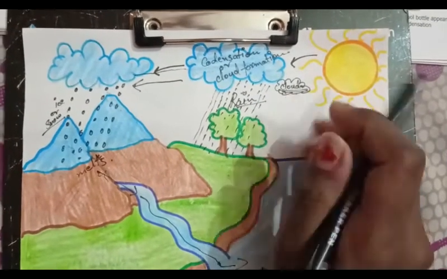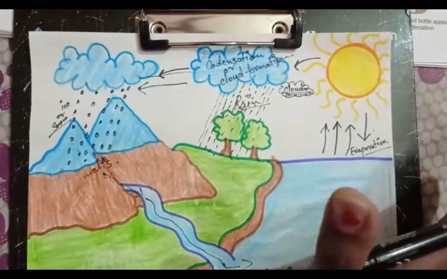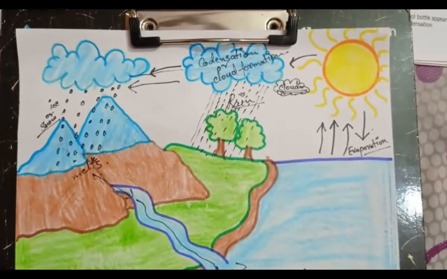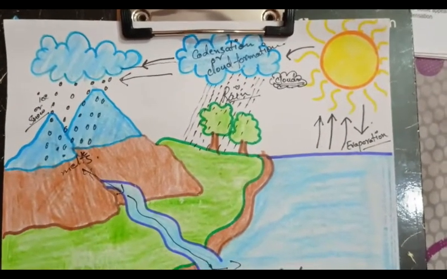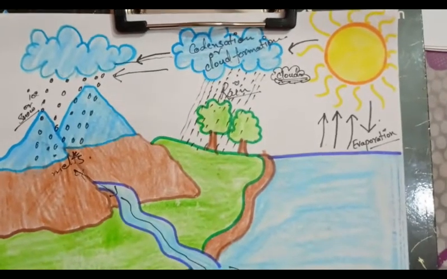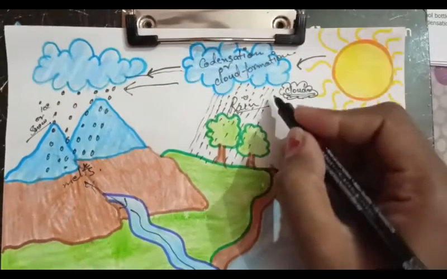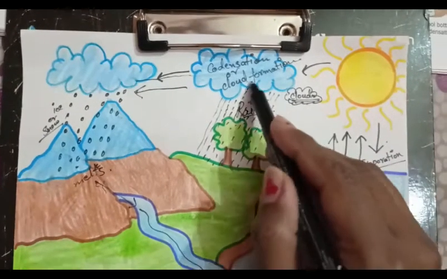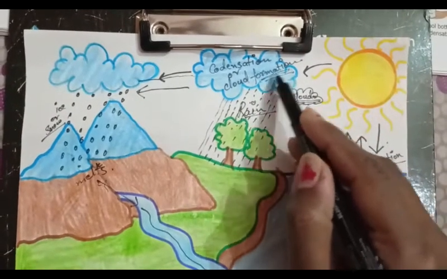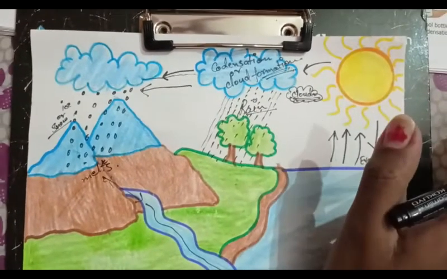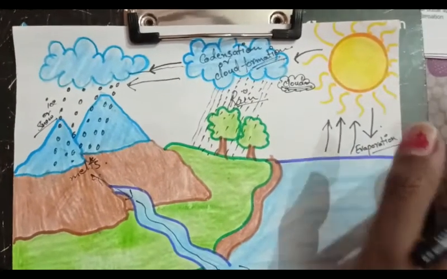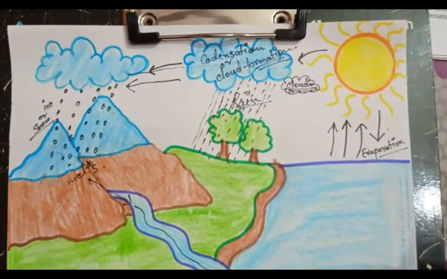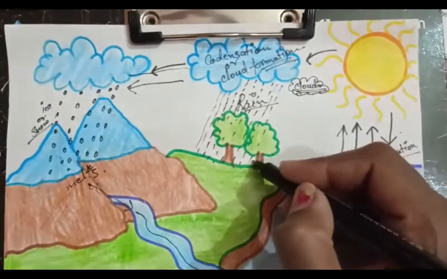And when the clouds are not able to hold that water, then rain occurs. Or we can say that when the water vapors get condensed, they cool down and take the form of tiny water droplets, then it starts raining.